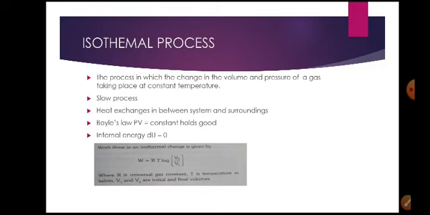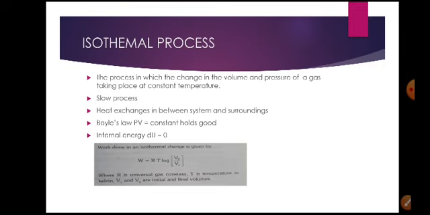If the temperature remains constant, the change will be in volume and pressure. A process where the temperature remains constant but there is change in volume and pressure is called an isothermal process.